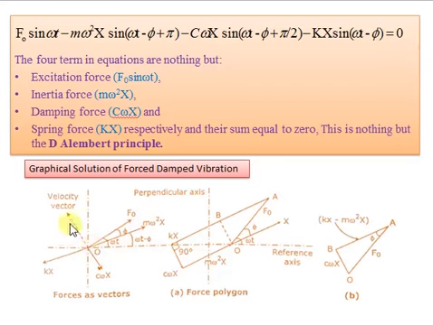So instead of vertical direction on the upper side, it is showing on the downward side. See omega square x, it is on the downward side. Again the next term is kx sine omega t, again sine omega t, so it is exactly on this side. Again x is the displacement term, so it should be on this side, but again it has a minus sign. So whatever the vector of this spring term, or stiffness term, it should be on the opposite side. So kx, it is on this side.